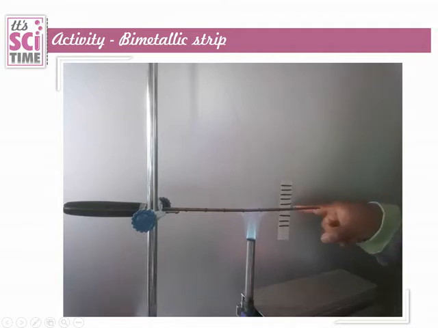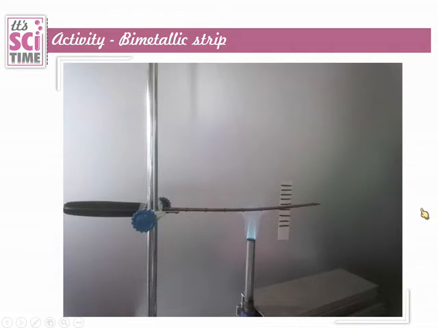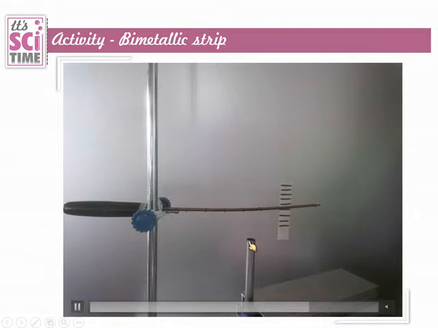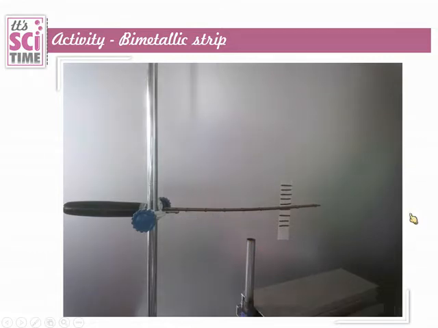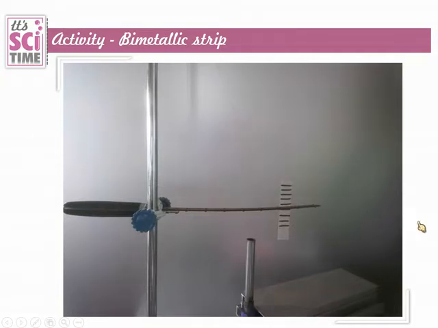Slowly the bimetallic strip is bending upwards. Yes. As it is heated up, it bends upwards. It's because the metal at the bottom is expanding more. That is the brass metal. Brass expands at a higher rate than the steel. Now extinguish the Bunsen burner. Let's see what happens. Can you see this is straightened up again? It was bent, now it is straightened up. So this is the action of the bimetallic strip.